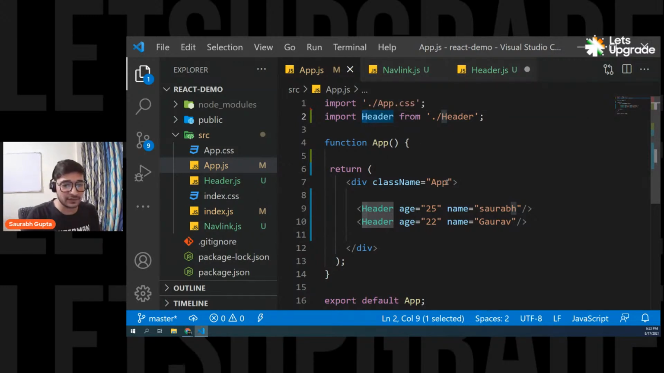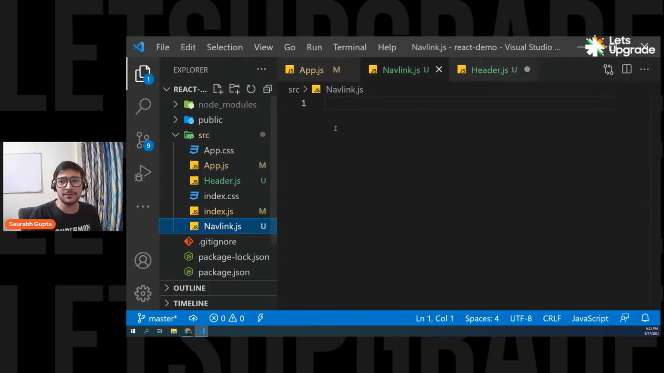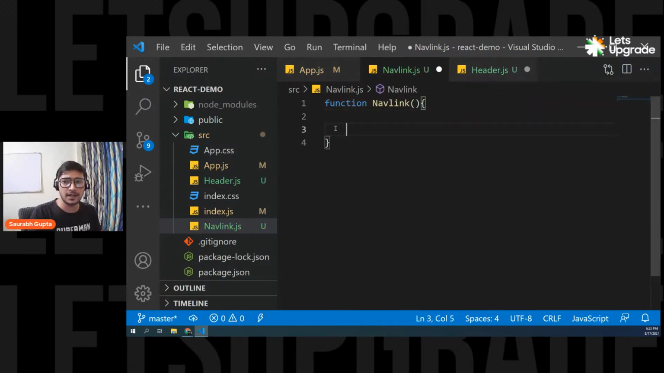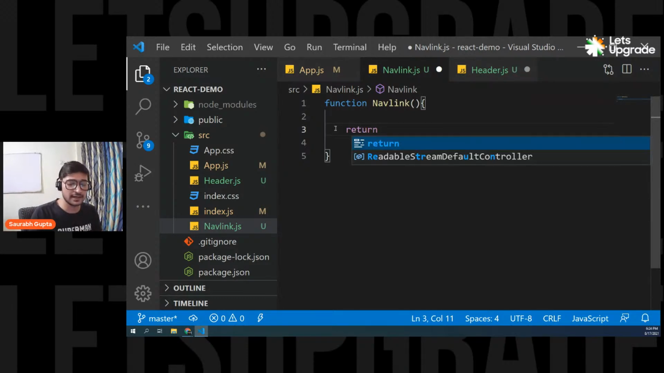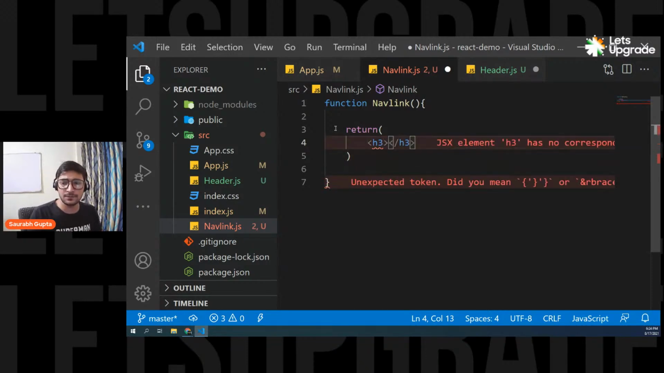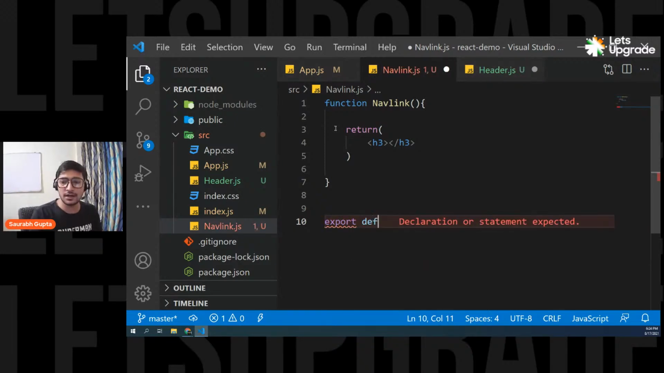Okay, perfect. Now just to make your confusion clear, I have created one more component, navlink.js. So let's go and create the component there. Let's do it very fast. It's a functional component. So function navlink. Here we go with the component, and let's say it simply returns a div, or let's say it simply returns an h1, or maybe h3, and that's it. And let's say I just go here and write export default